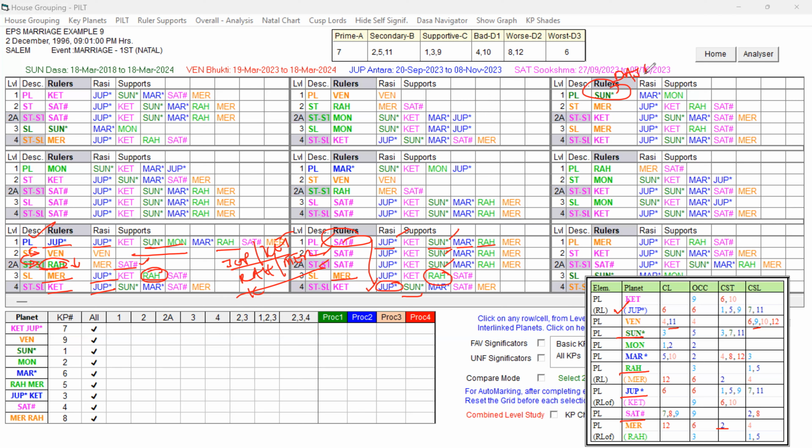The dasa lord is Sun. Look at the Sun. Sun is a very good key planet because Sun is the only planet that has very good significations, and after that, Moon and Jupiter. Sun, Mars is present, Moon is present. Good. The star level is Mercury, the sub level is also Mercury, Mercury Ketu, Mercury Ketu.